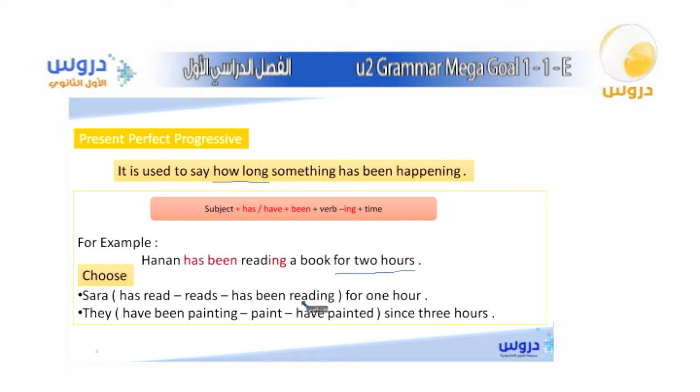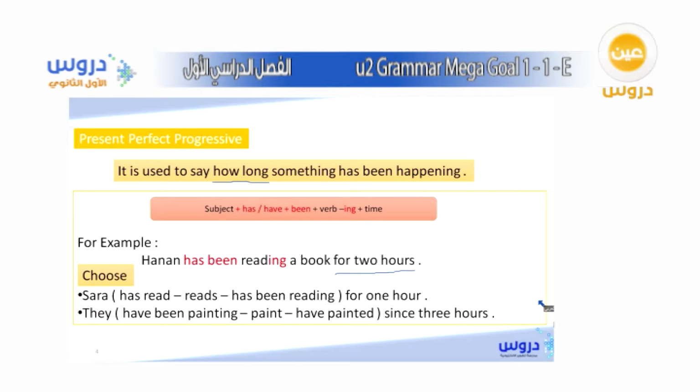I want you to choose which you think is the right answer. It says here, Sarah has read, or reads, or has been reading for 1 hour. So what do you think of this sentence? What do you think we should choose?